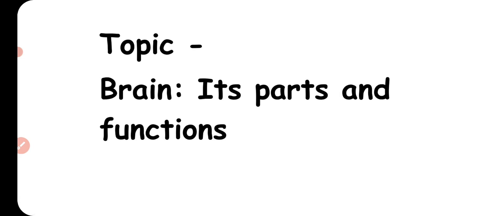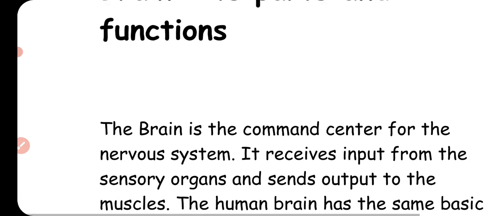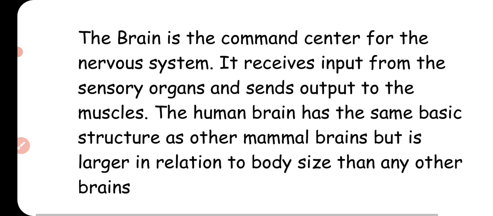As you know, the brain is the central part of your nervous system, and together with the spinal cord it makes the central nervous system in your body. So let's talk about the brain. The brain is the command center for the nervous system.